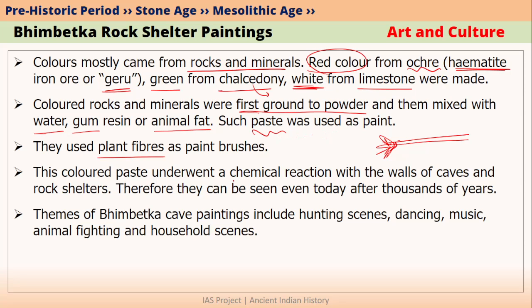When they applied this paste on the walls of the caves and rock shelters, what happened was this paint underwent a chemical reaction with the minerals in the cave walls. Basically oxidation reactions. So because of these oxidation chemical reactions, this color kind of became permanent now. So even after thousands of years, we can see these paintings very clearly.